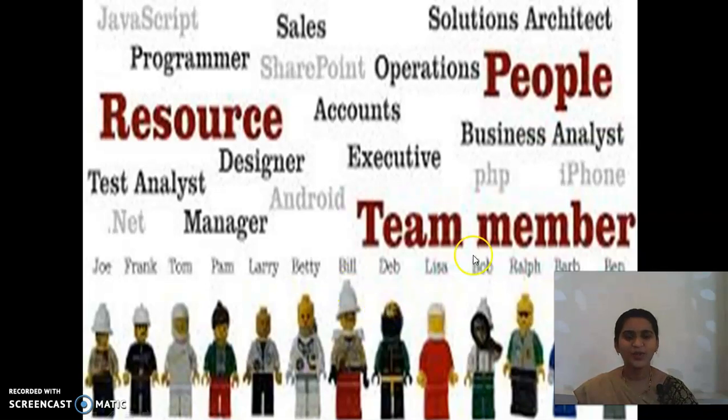In the second slide too, we can see so many people, resource, sales, operation, n number of things on the screen. So, by this, you understood what we are going to learn today. Yes, we are going to learn about people. Human beings, all of us. So, how will people be considered as a resource? We'll be seeing how human beings have been considered as a human resource. Okay, yes, children.